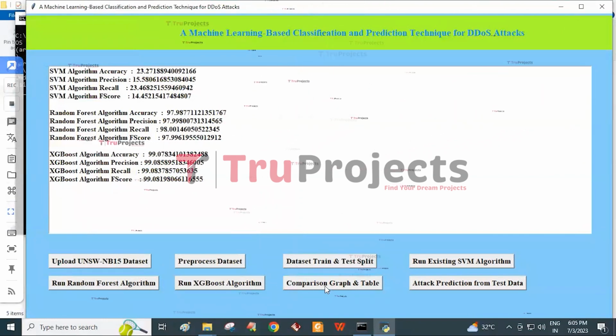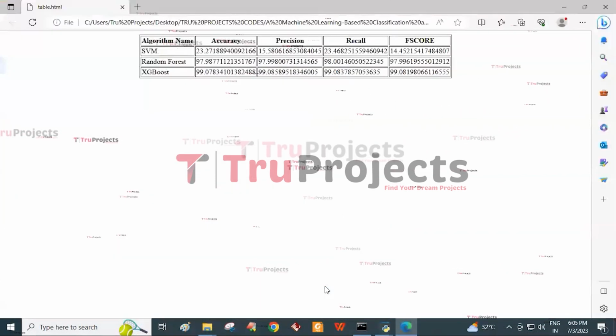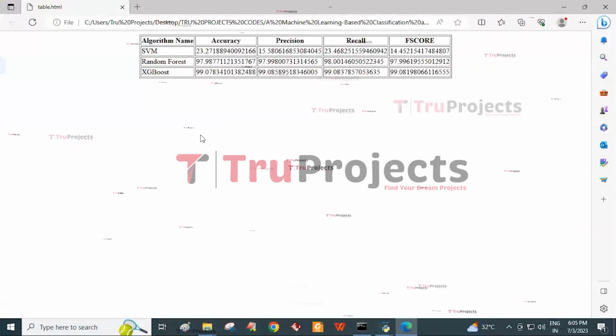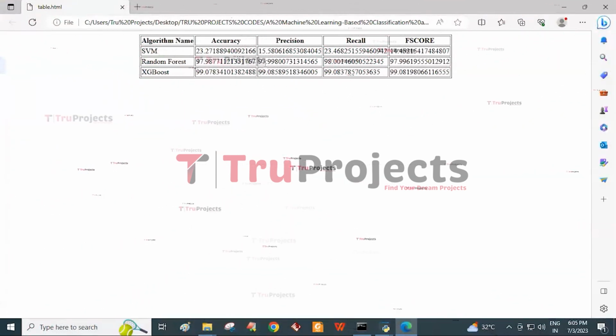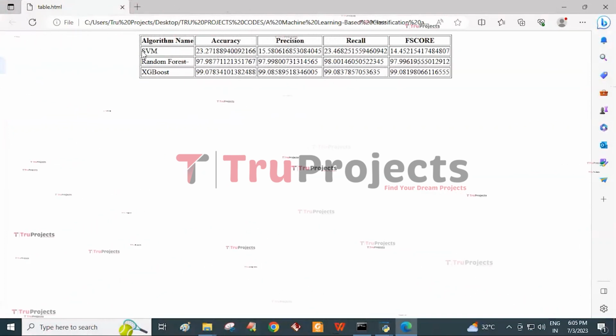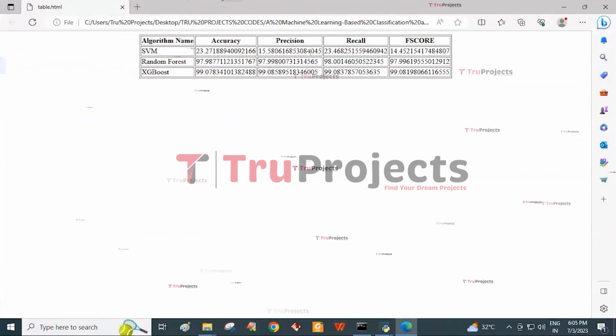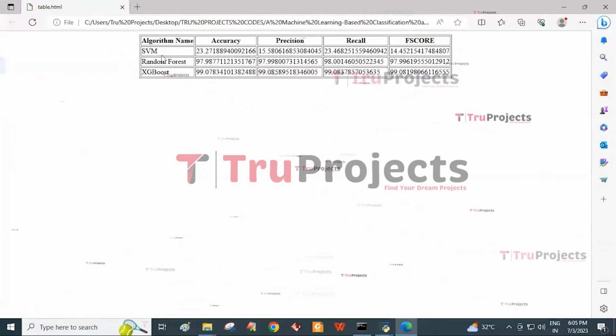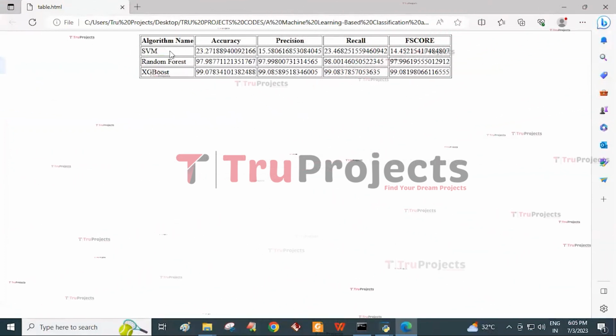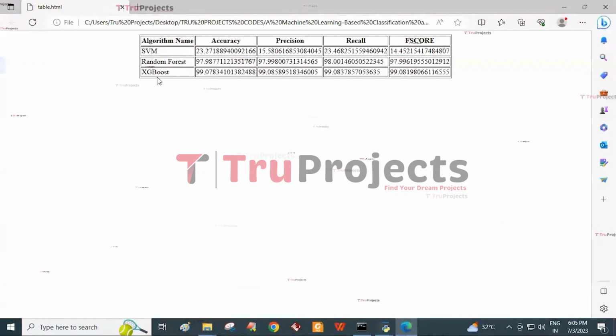Here the XGBoost algorithm gives an accuracy of 99.07, precision of 99.08, recall of 99.08, F-score of 99.08, and then click on comparison graph and table button. Here this table gives a numerical representation of each algorithm and its accuracy, precision, recall and F-score, for the 3 algorithms we used in this project, that are SVM, Random Forest and XGBoost, and then close this.